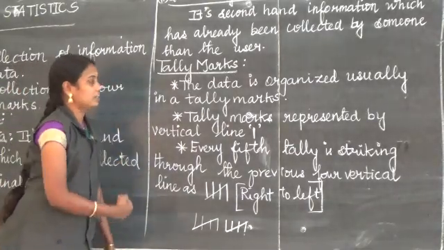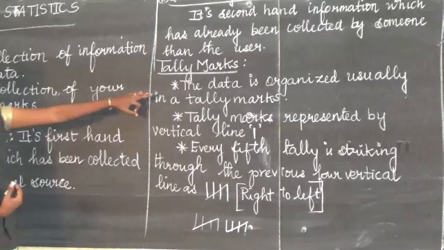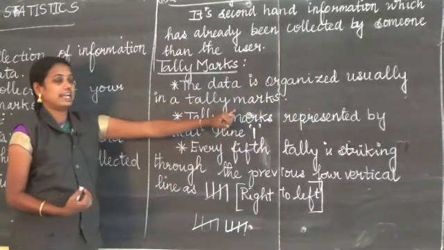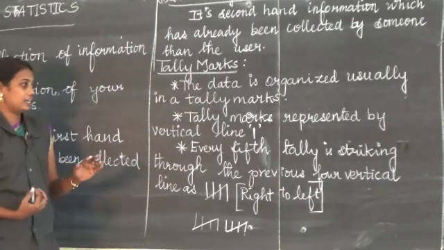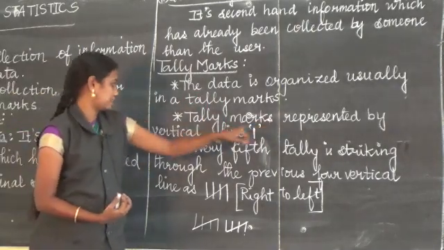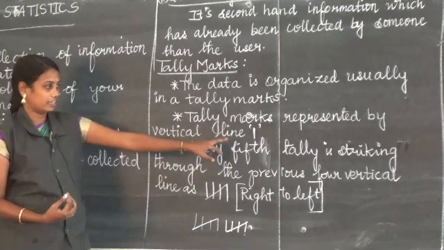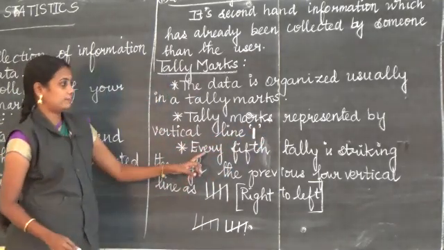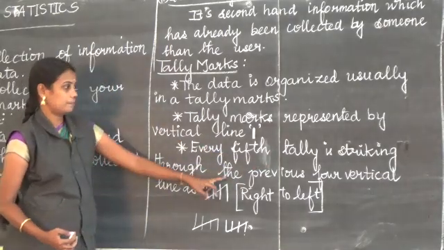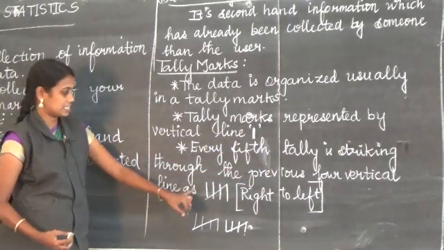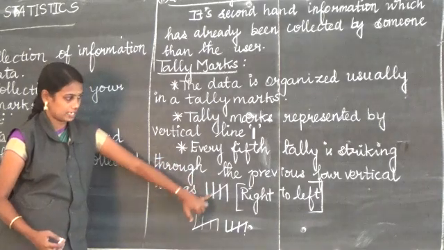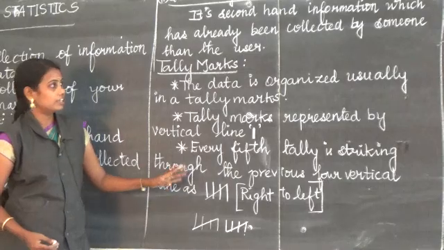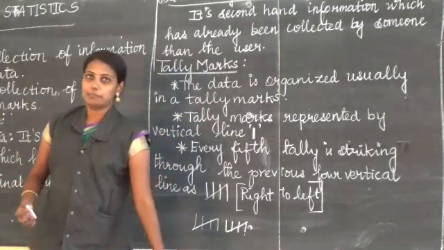Once again I will tell you about tally marks. The data is organized usually in tally marks when it is raw data. Tally marks are represented by a vertical line, like 1. Every fifth tally is struck through the previous 4 vertical lines: 1, 2, 3, 4. The fifth one goes right side to left side, up to down. Okay, clear? Now we are going to see exercise 5.1.